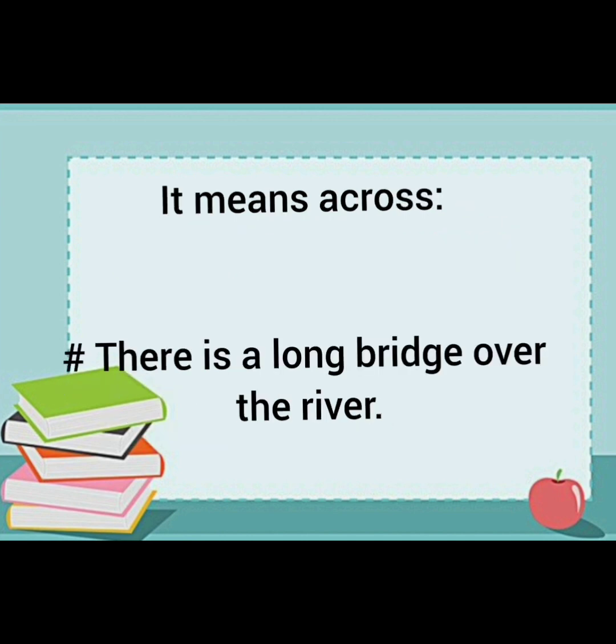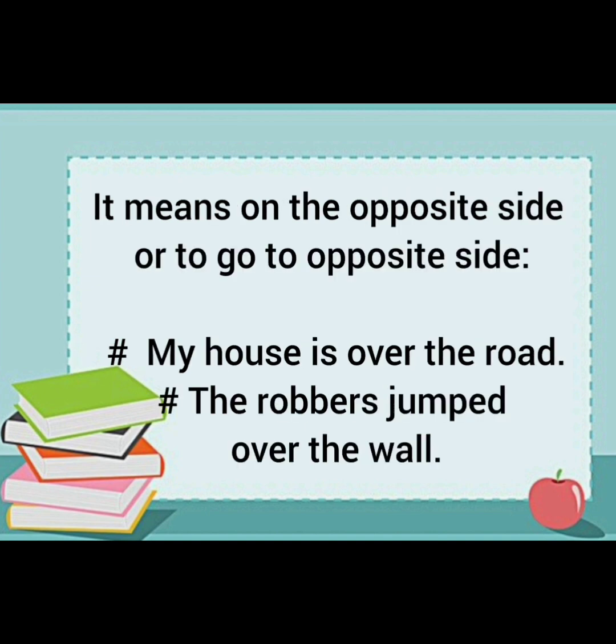Then it means across. There is a long bridge over the river. Now the bridge is not touching the river, not touching the water. It is a bit higher than the water. It also means on the opposite side or to go to the opposite side. For example, my house is over the road. Like my house is opposite to the road. The robbers jumped over the wall and they went to the other side.